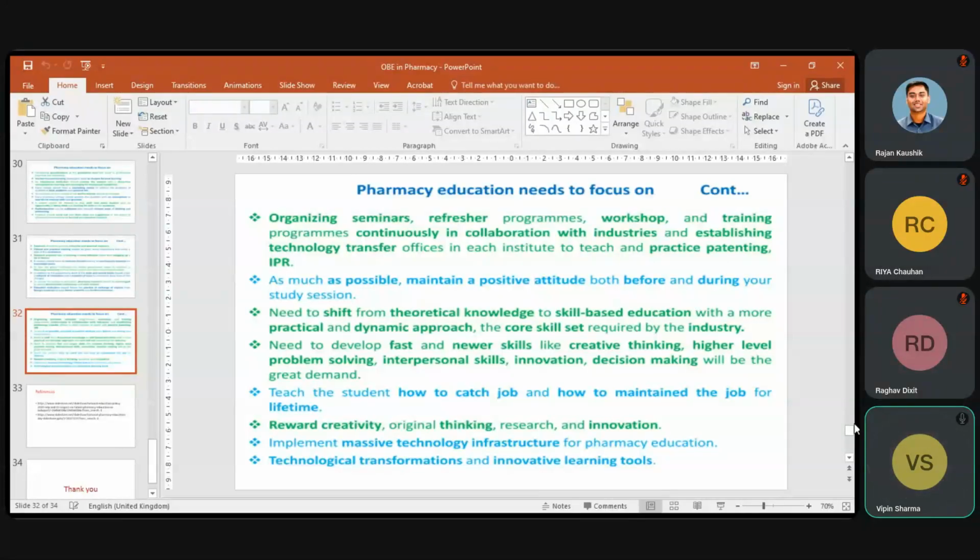So I think this is a brief overview of the OBE system in pharmacy: how we can change, what should be the reformation, or what will be the reformation in our pharmacy education system when NEP is implemented in our profession.